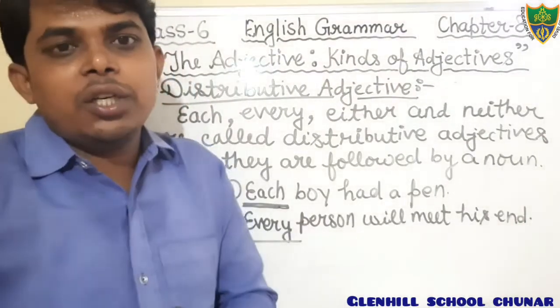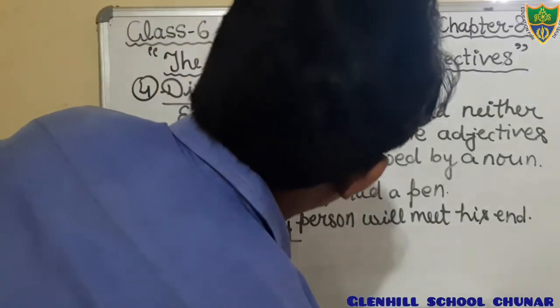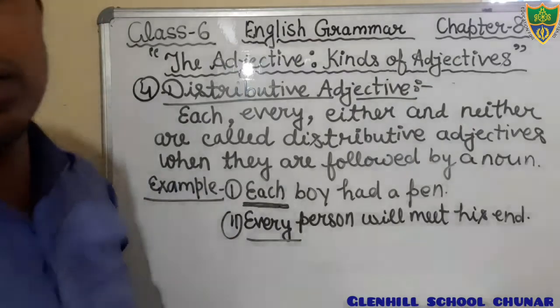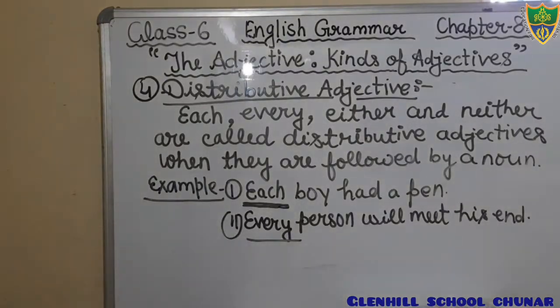Okay, students. Come to the next kinds. You just write down in your notebook, and after completing it, you put the heading number 5. That is next kind. That is demonstrative adjective.